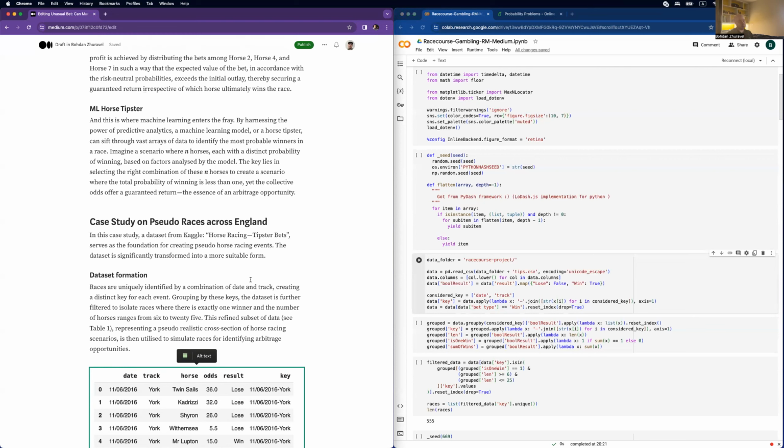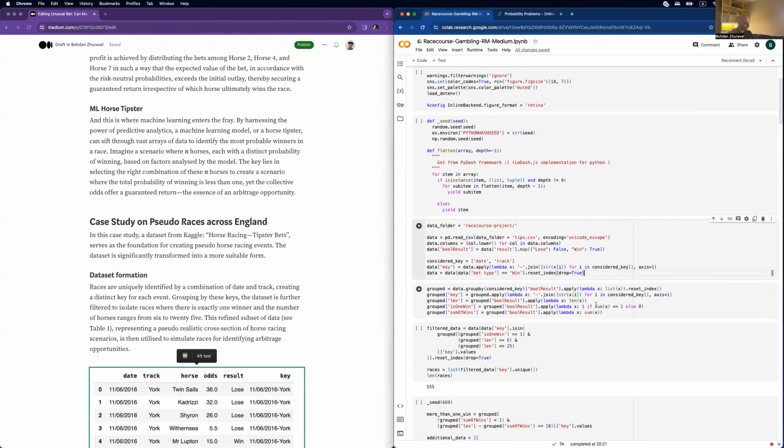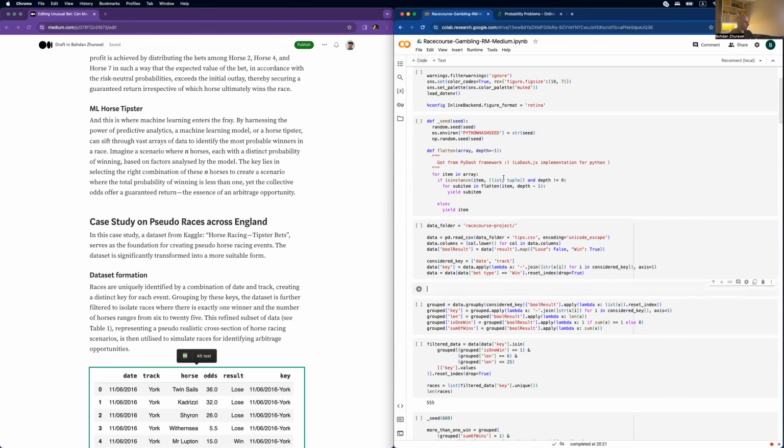This is not realistic races. I made pseudo-realistic races. This dataset was basically about how to create ML for a tipster, but there was a nice form of this dataset, and they provided odds for each of the horses. So I decided, all right, let's create a pseudo race on this. And right now I'm going to show how I formed the whole dataset for this problem in Python. So, okay, let's go. Let me show you first what the initial data looks like.